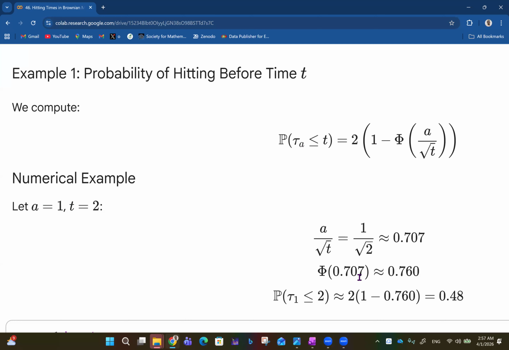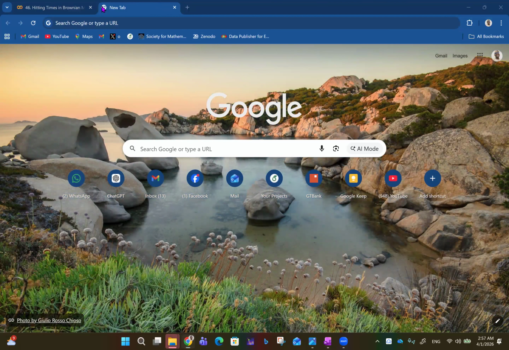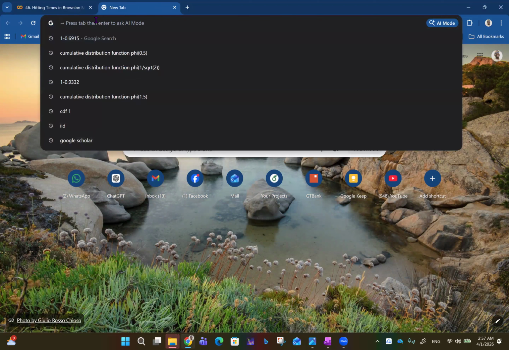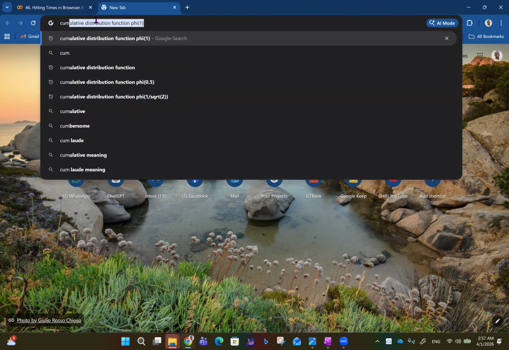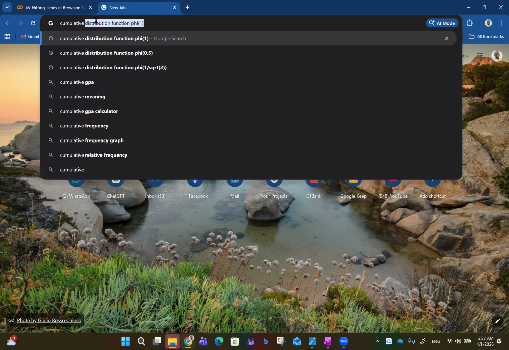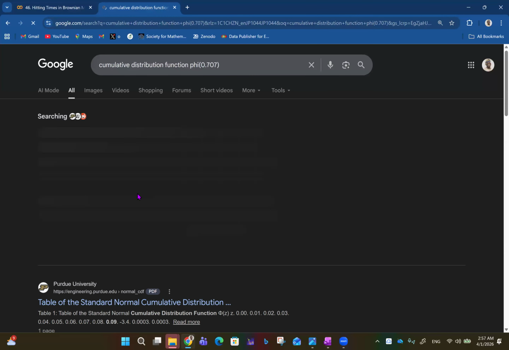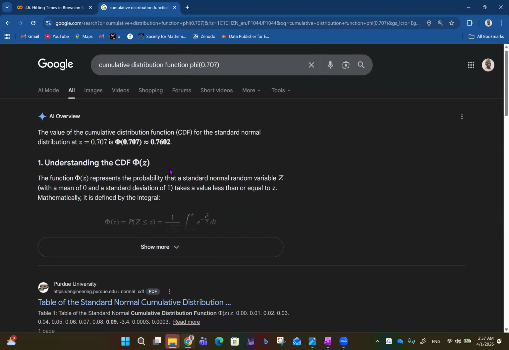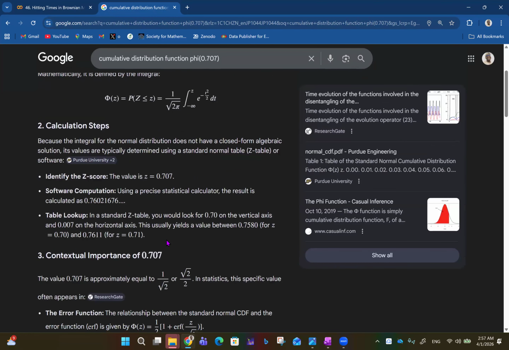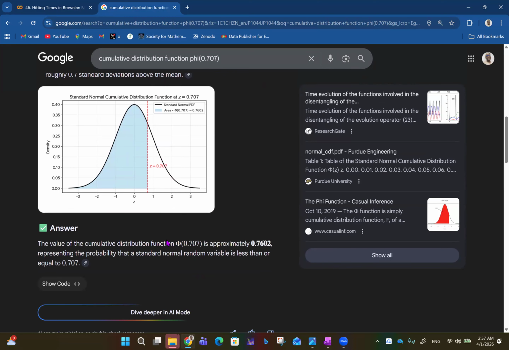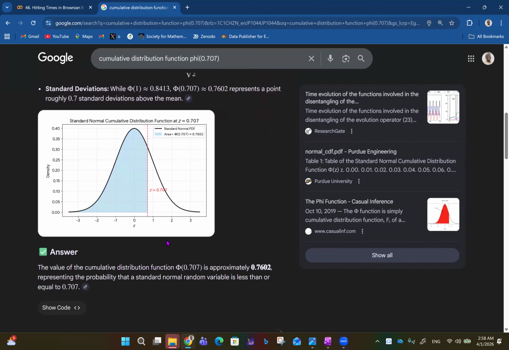And then Phi of 0.707, this is the cumulative distribution function. Of course, you can use tables to get this, and if you have access to the internet, you can just search the cumulative distribution function, Phi of 0.707, and you get 0.7602.